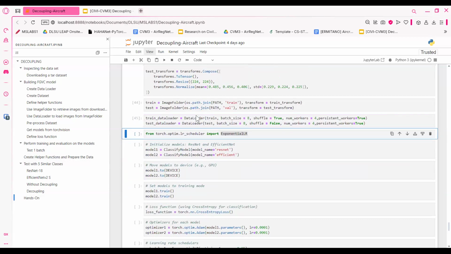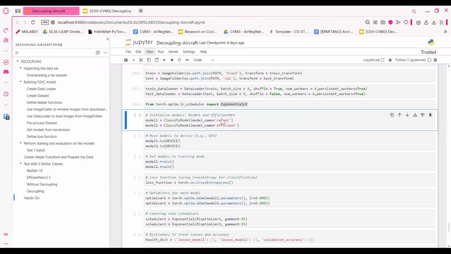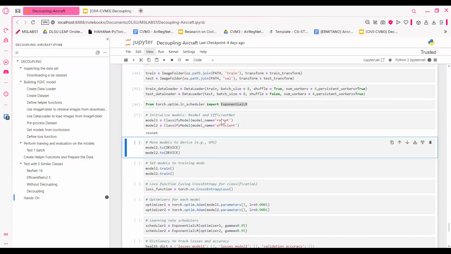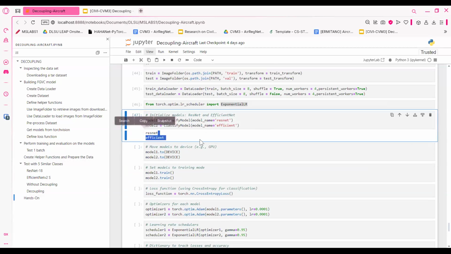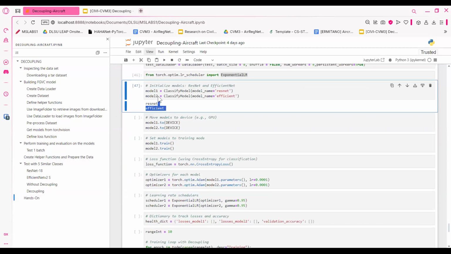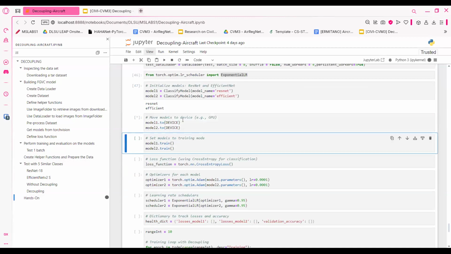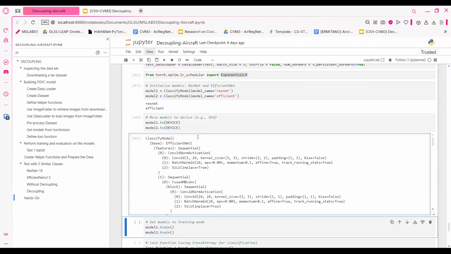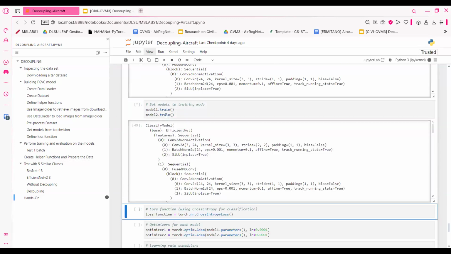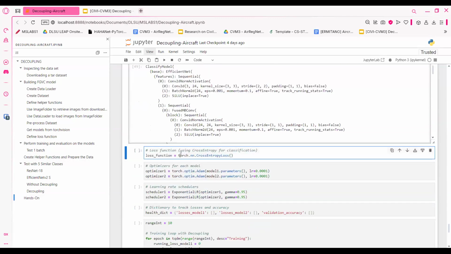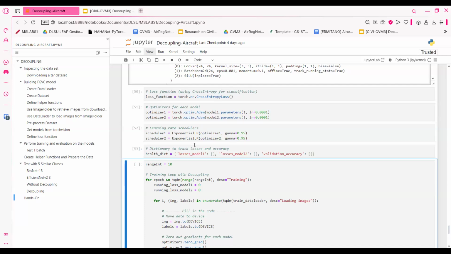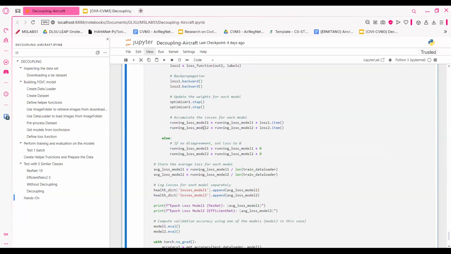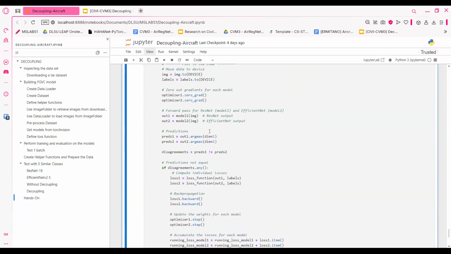I'm going to start loading the data, import the library. Okay, it works since na-print na siya. So we got ResNet and EfficientNet from PyTorch. We put it to the device. We set them to train. We set the loss function, the optimizer, the scheduler, the library, and of course, hopefully this still works.